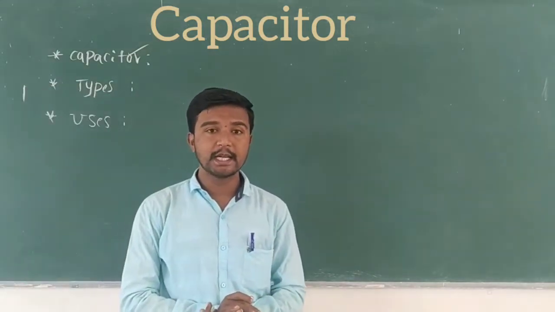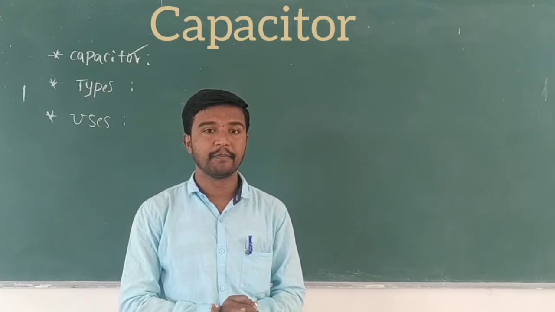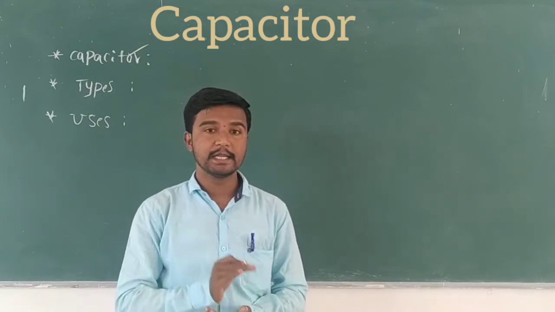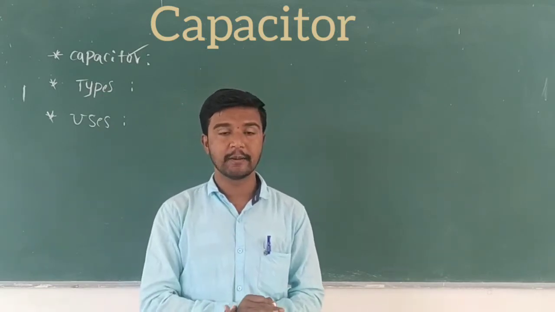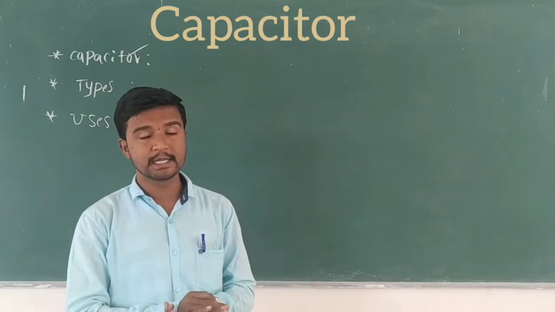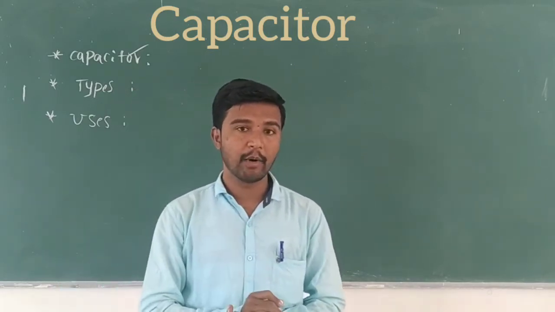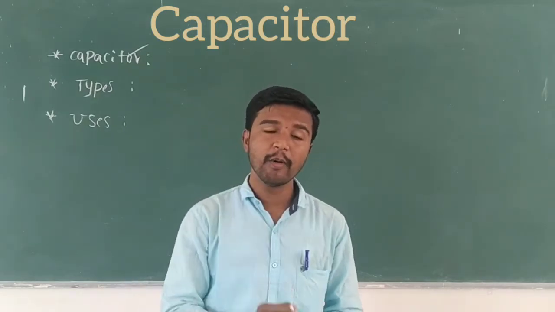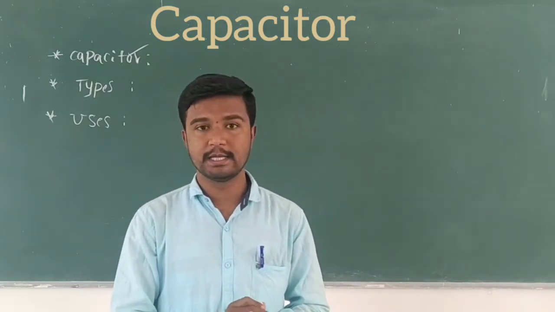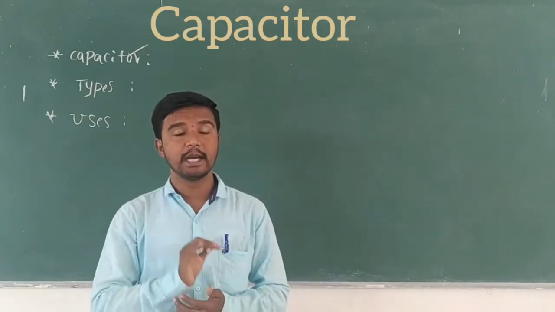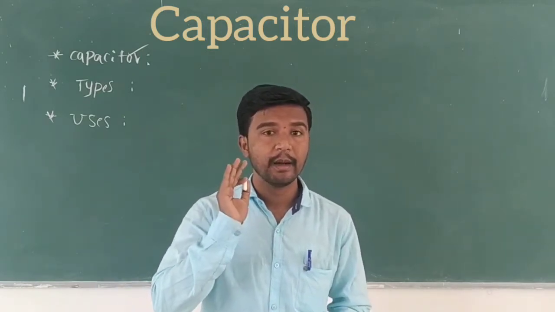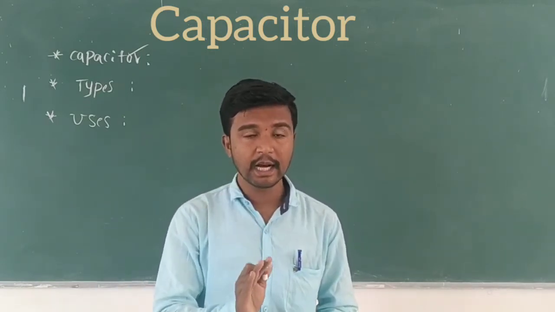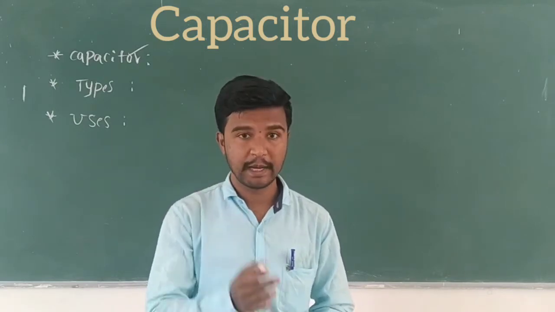A capacitor consists of two conducting bodies. Conducting bodies in the sense like plates, cylinder and sphere.